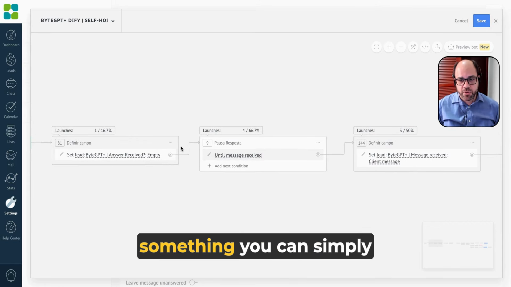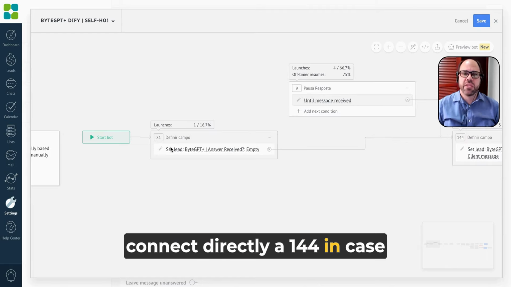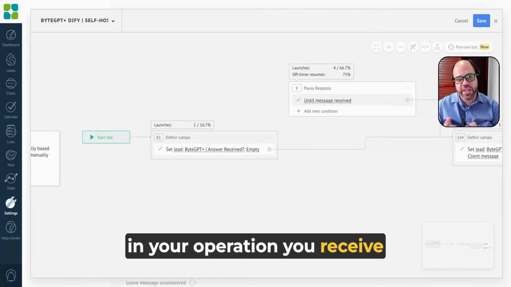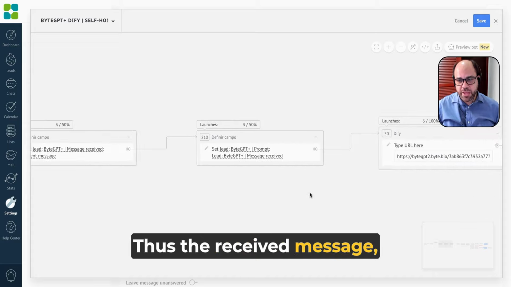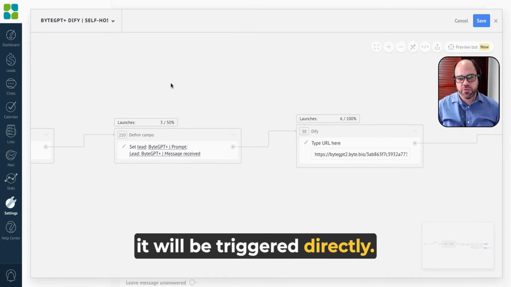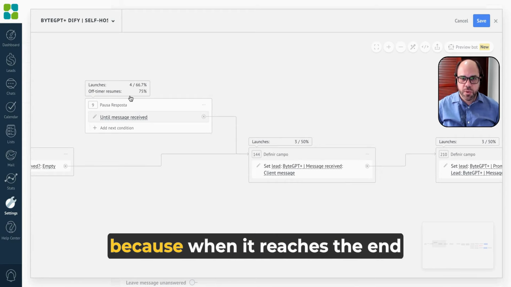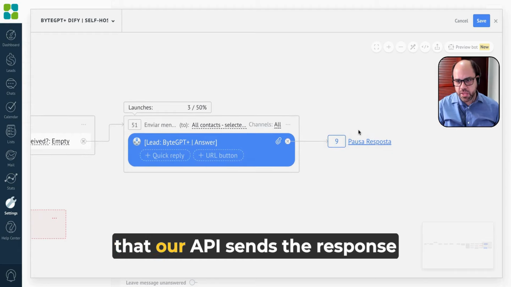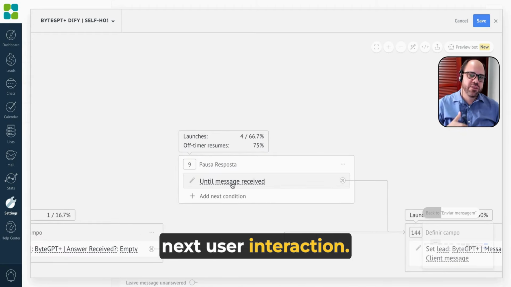With this, something you can simply disconnect, connect directly a 144 in case in your operation you receive direct messages, since it starts with AI. Thus, the received message will be triggered directly. So we have this feature. This step 9 continues, because when it reaches the end where our API sends the response in the field, it returns to wait for the next user interaction.